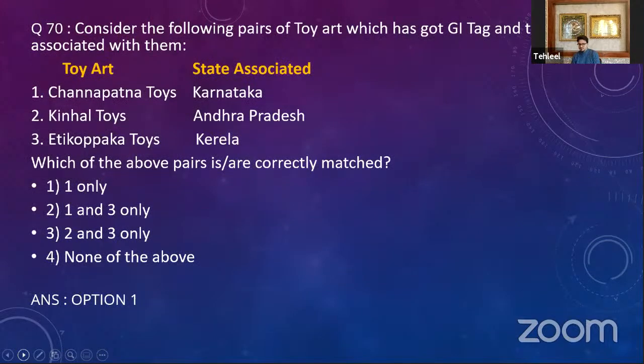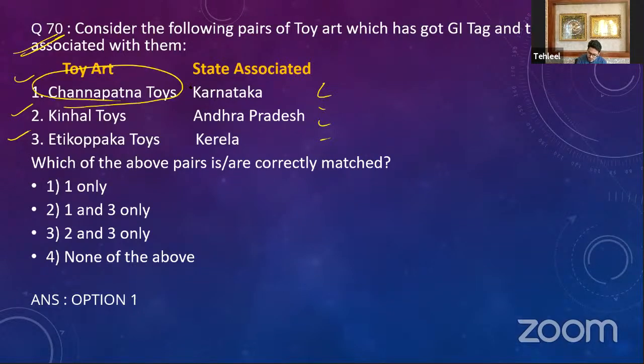Then you have this direct question, question number 70, regarding toys, art, and GI tags. This is a geographical indication tag, and you have to select which of these toys are related to which of these states. Now, Channapatna toys, Karnataka; Kondapalli toys, Andhra Pradesh; and Etikoppaka toys of Kerala. Now, the first is actually matched correctly.